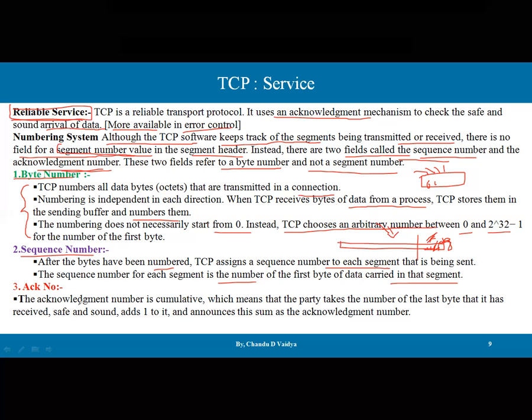Then third is the acknowledgement number. The acknowledgement number is cumulative. It means that the party takes the number of the last byte that it has received safe and sound, adds one to it, and announces this as the acknowledgement number. If I am sending with a sequence number of 100, then what I get back, 101, will be my acknowledgement. So x and x plus 1, this is the logic here.